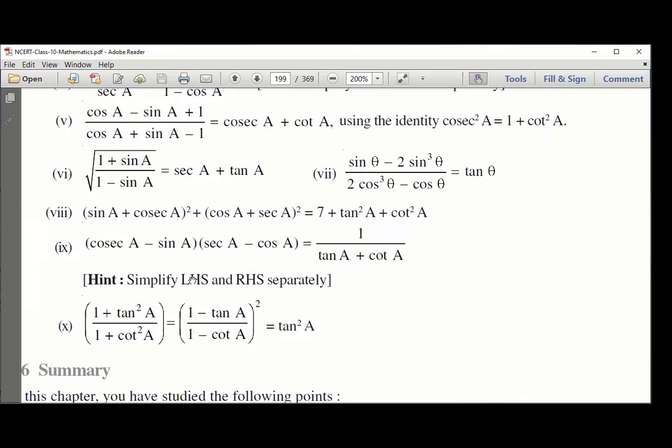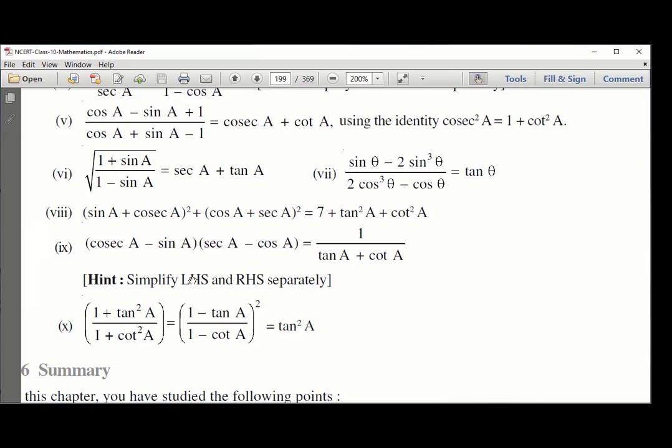Question 10 is too simple, the first part, right? Can anybody guess? Question number 10, first part: (1 plus tan square A) by (1 plus cot square A) is equal to something. So first identity: 1 plus tan square A is equal to sec square A, and 1 plus cot square A is cosec square A.